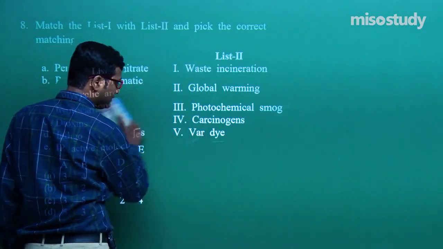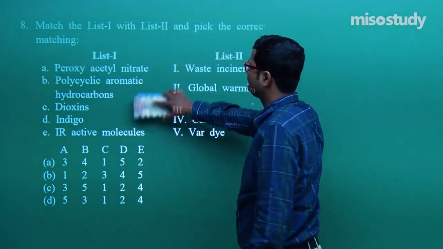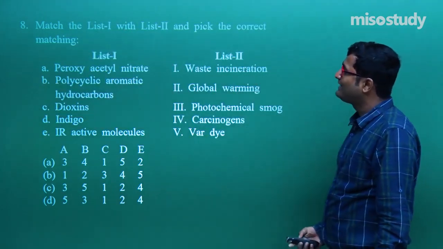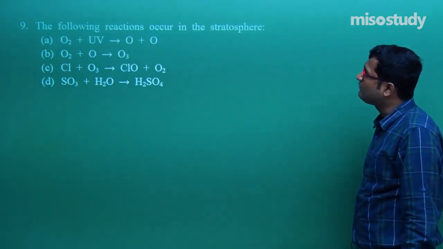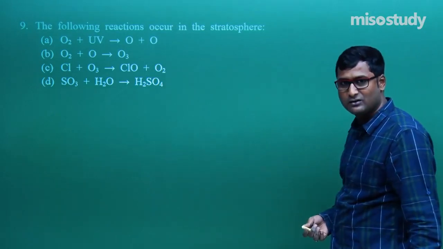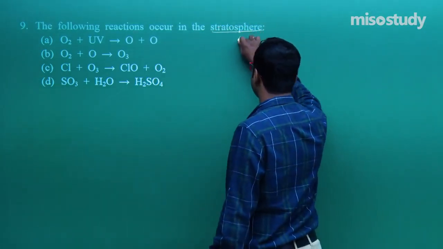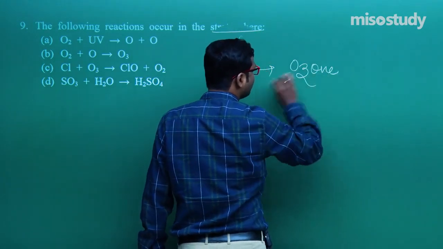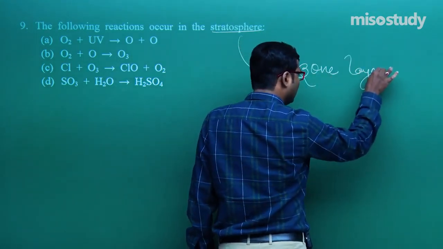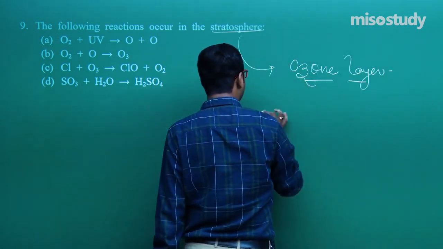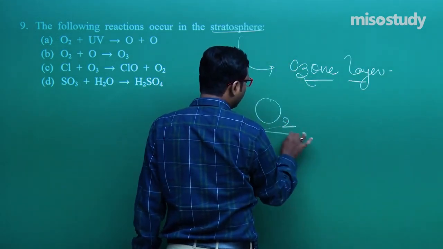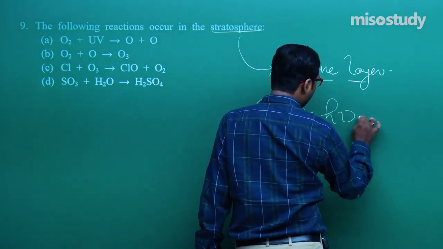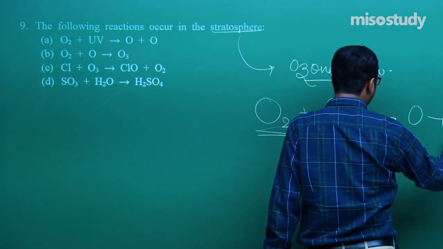Wait for a moment. Now let's move to the next question. What is the next question? The following reaction occurs in the stratosphere. As we know, in the stratosphere there is formation of the ozone layer. There is an existence of the ozone layer. Now what happens? First of all we take oxygen, then this oxygen in presence of h nu gives you O plus O.